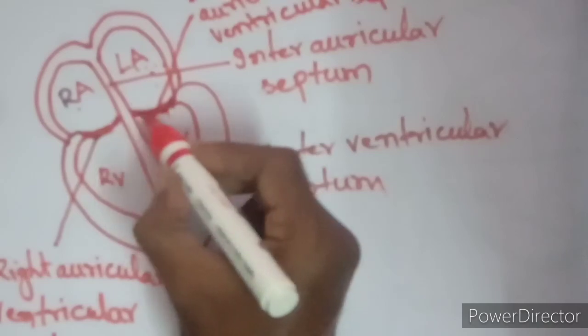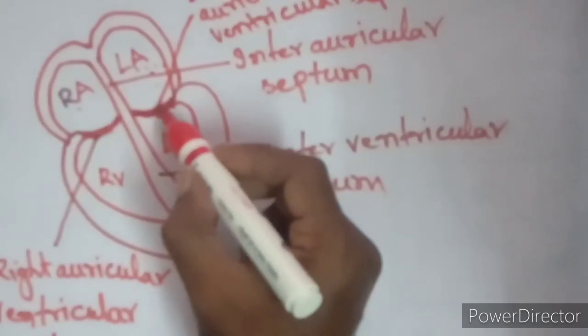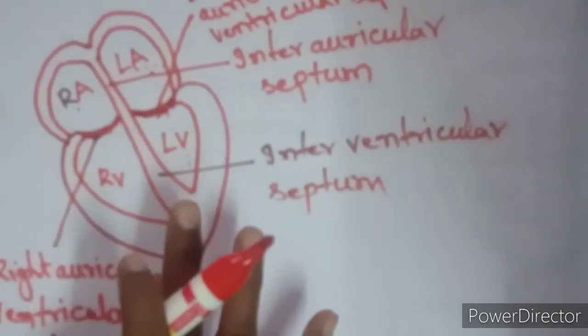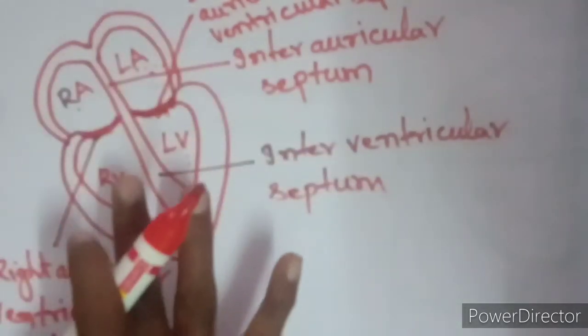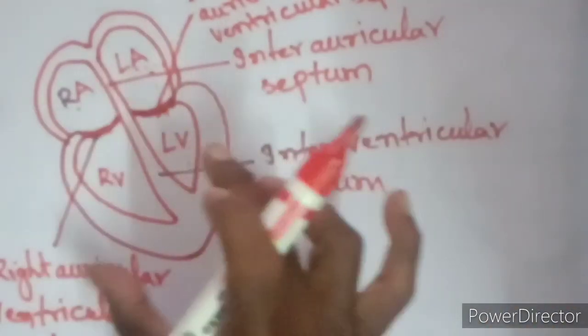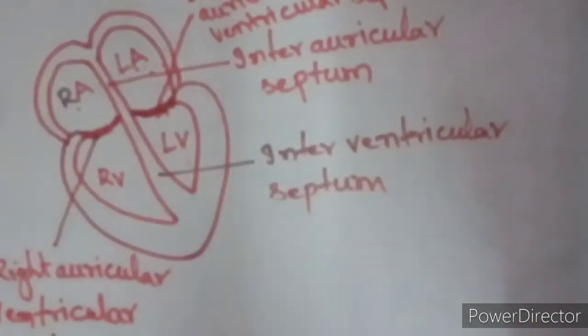Inside our heart, how many chambers are there, and by which septums are they separated? Up to now we have observed this.